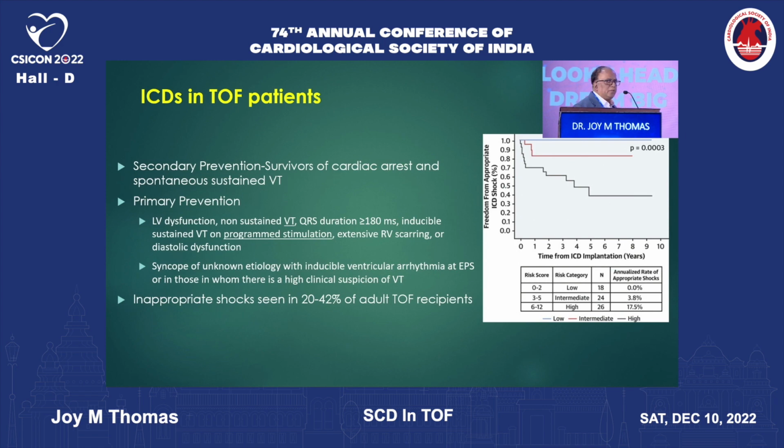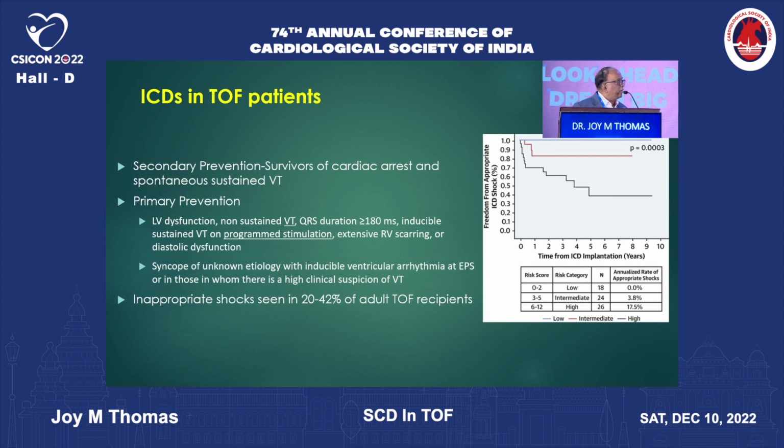But in primary prevention, what is the thing? We look at LV dysfunction, non-sustained VT, a QRS duration greater than 180, inducible sustained VT on programmed stimulation, extensive RV scarring by MRI or diastolic dysfunction, and if the patient has a syncope of unknown etiology with inducible ventricular arrhythmia at electrophysiology study, or in those in whom there is a clinical suspicion of VT. Now these are the subset of patients in whom you can think of primary prevention.